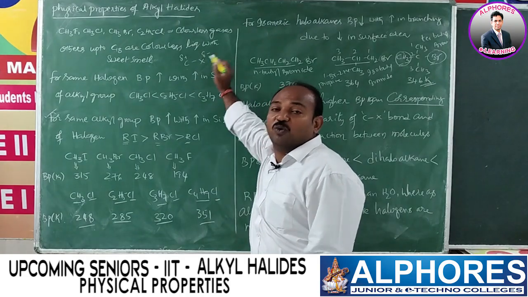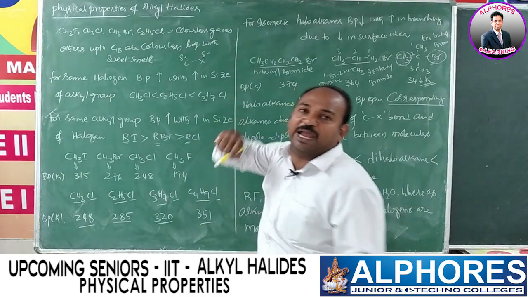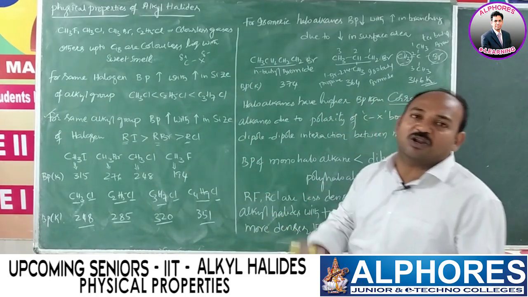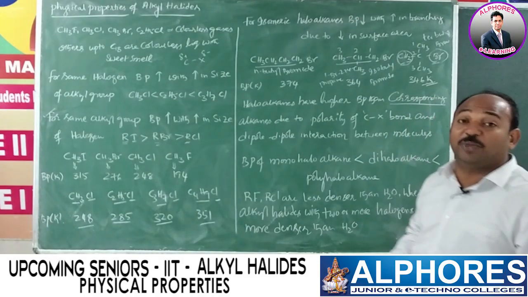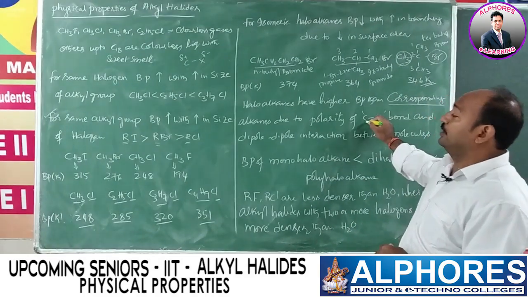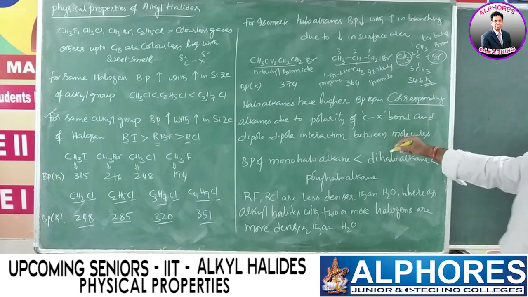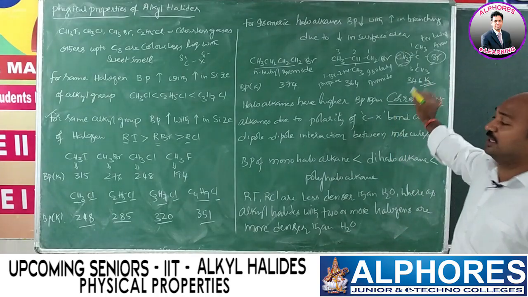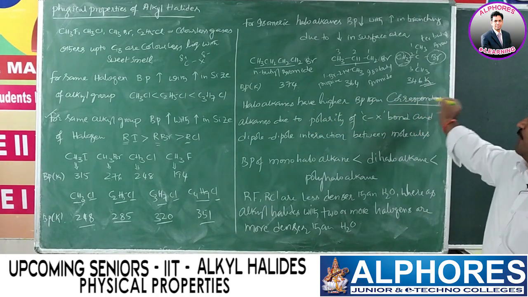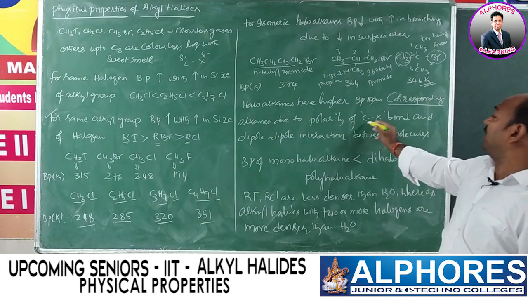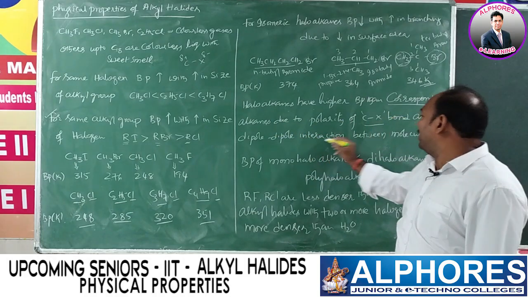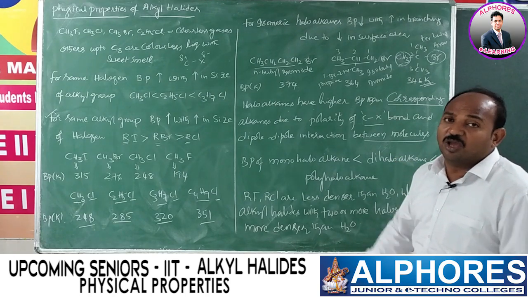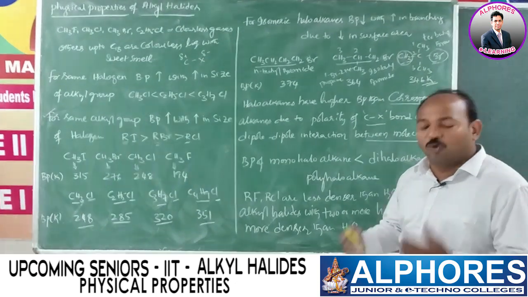So one molecule's dipoles are attracted by another molecule's dipoles. That's what we call dipole-dipole interaction, which is much stronger than van der Waals forces. Because of dipole-dipole interaction, the boiling point of alkyl halides is more than corresponding alkanes. Haloalkanes have higher boiling point than corresponding alkanes due to polarity of the C-X bond and dipole-dipole interaction between molecules. In between two molecules, dipole-dipole interactions exist. The more the intermolecular forces, the higher the boiling point, obviously.